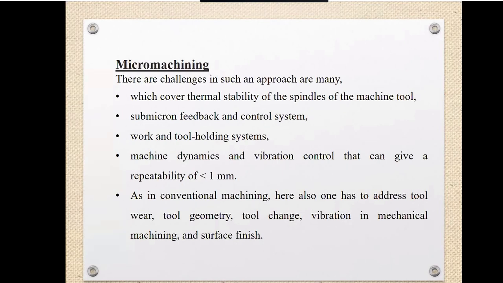molecular mechanics, to understand the cutting mechanics. So likewise, we are seeing the cutting mechanism, which you have read in simple macro level manufacturing.